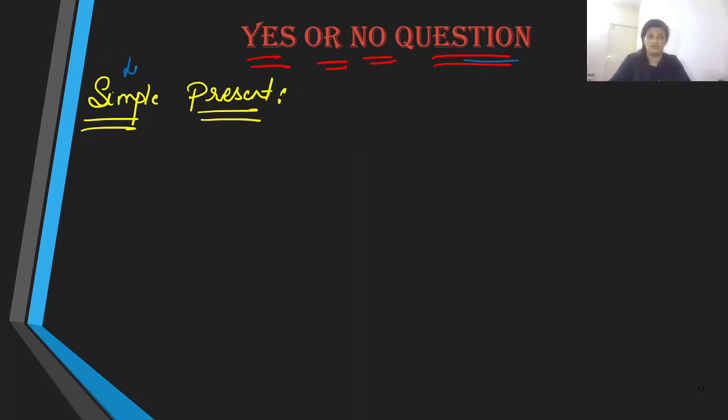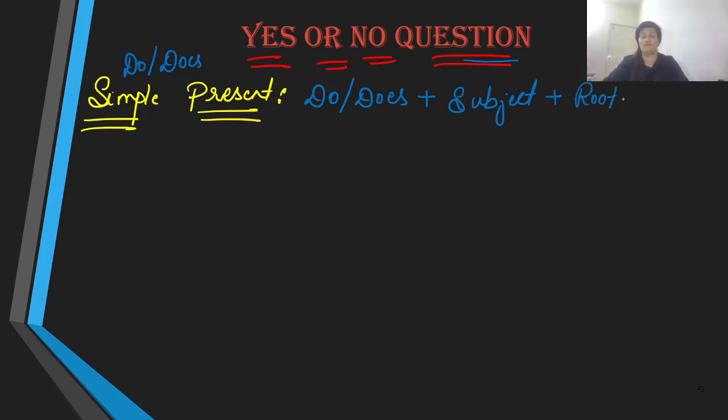We are going to use do or does, right? Therefore we are going to begin the question with do or does, and after that, we are going to bring in our subject, and after the subject comes our root verb. And then it ends with a question mark.